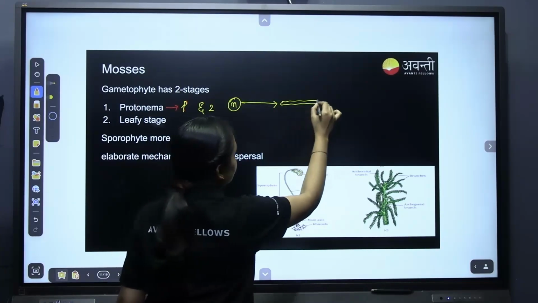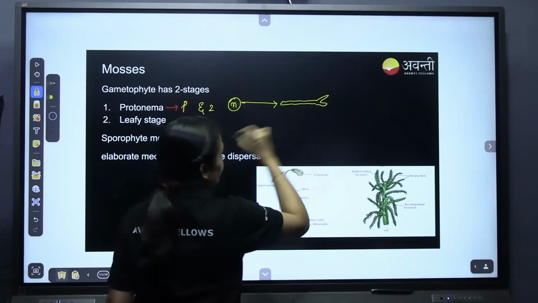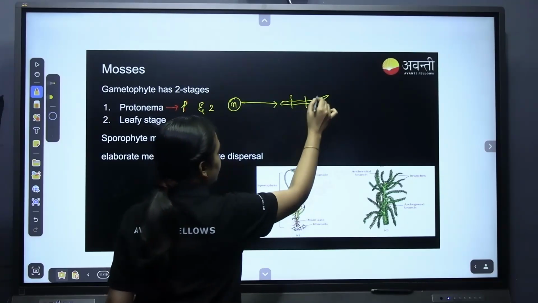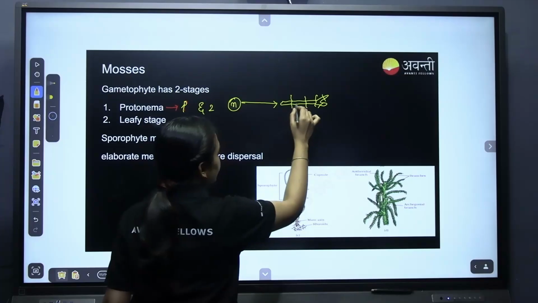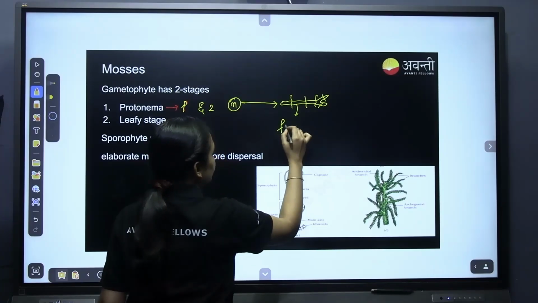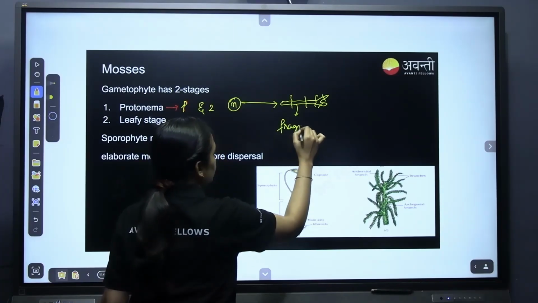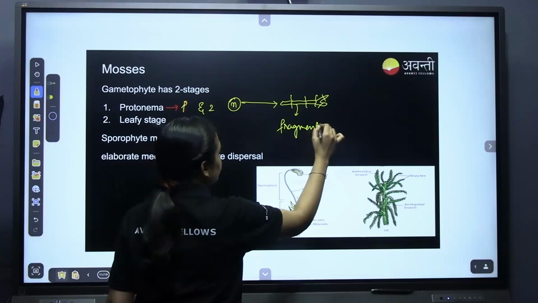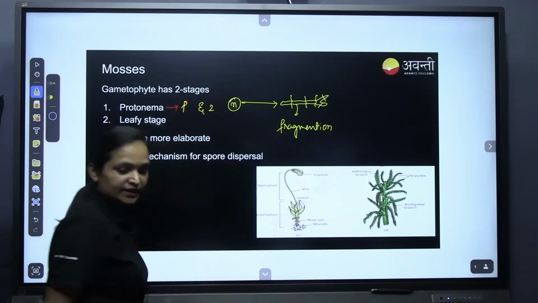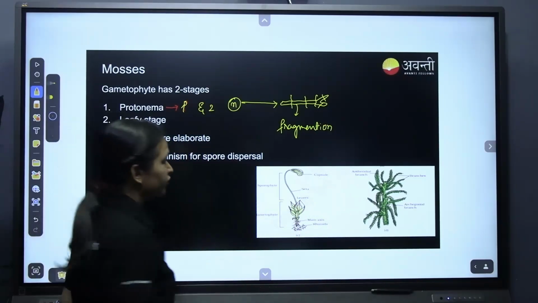It will grow laterally on the ground like this. Now the protonema can be fragmented, and it can also give rise to vegetative reproduction by fragmentation. These fragments can give rise to an individual moss also.